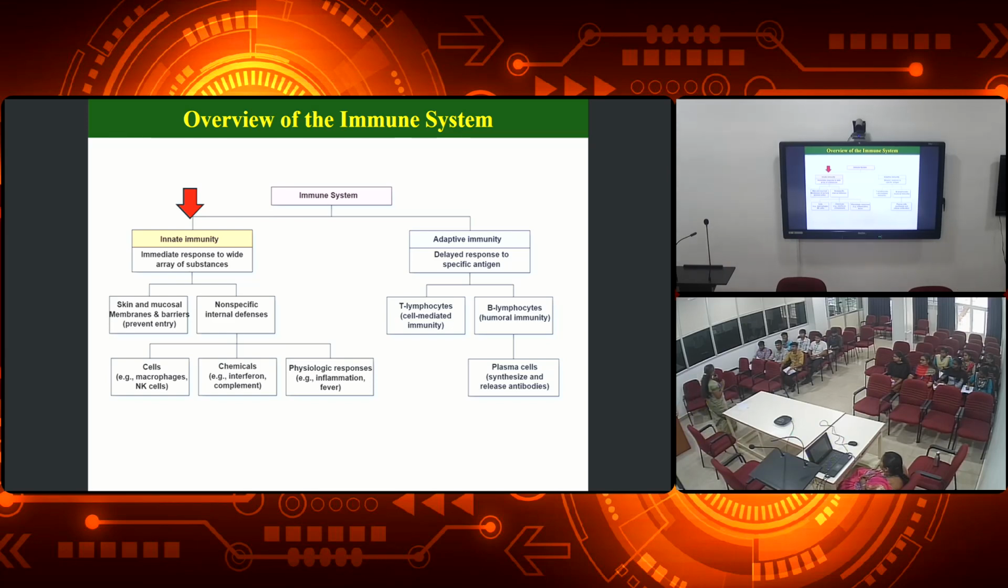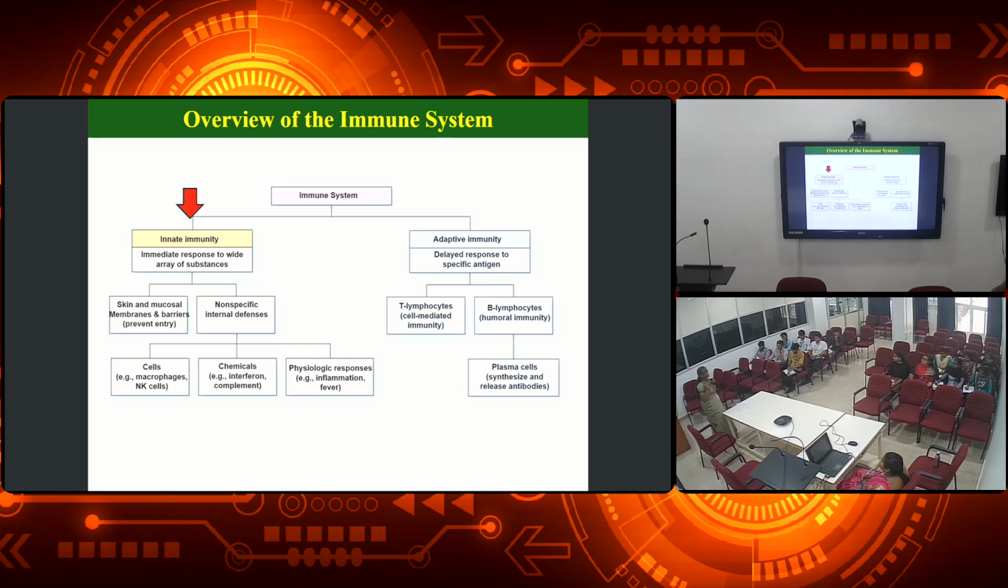Wide array means what? Correct. One particular... In the last slide I told you that it is non-specific. Okay, and further this is divided into two different types. One is the skin, the mucosal membranes and the barriers. What does it mean? Outer covering. That is the first line of defense, they will be saying. Okay, that is what they call the first line of defense.